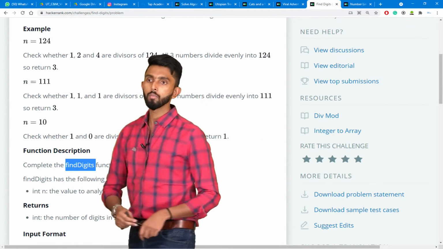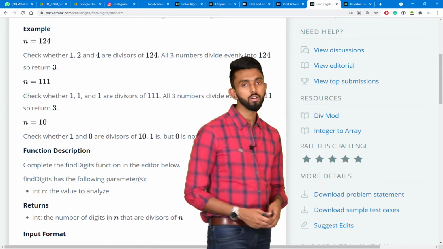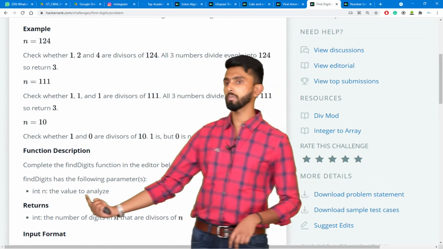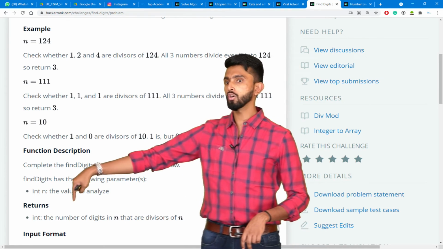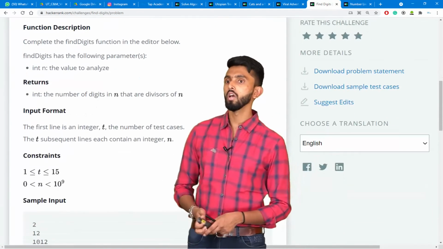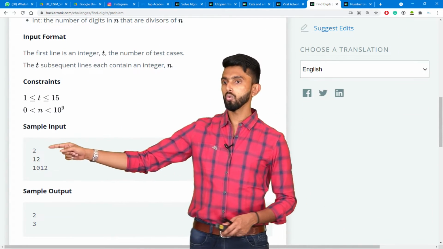Now, what I'm going to do is, let's go and implement the logic. So, all it is saying is, what should it do? It should accept n, which is the value to analyze. It should return the number of digits in n that are divisors of n. That's all. If I come down, you have two inputs.